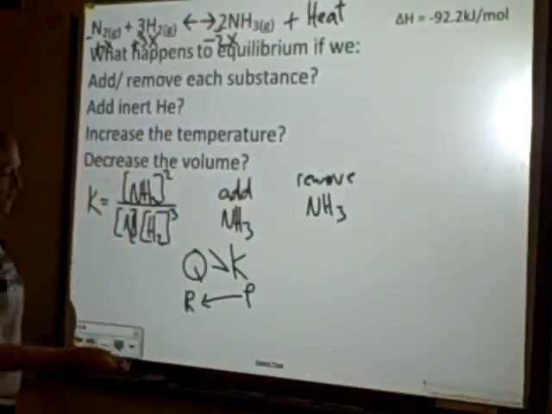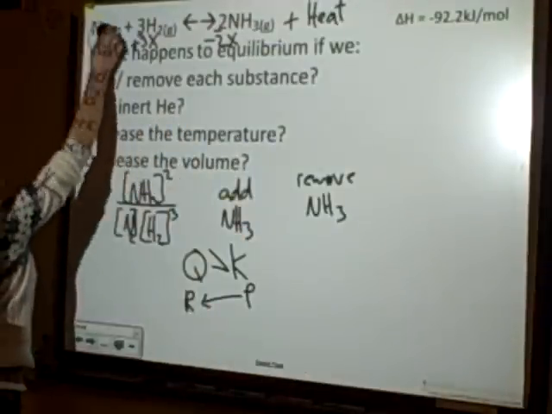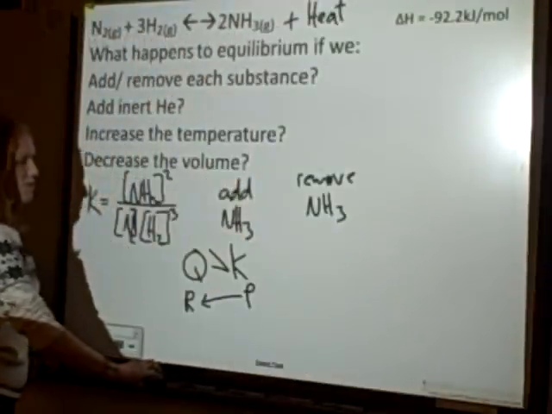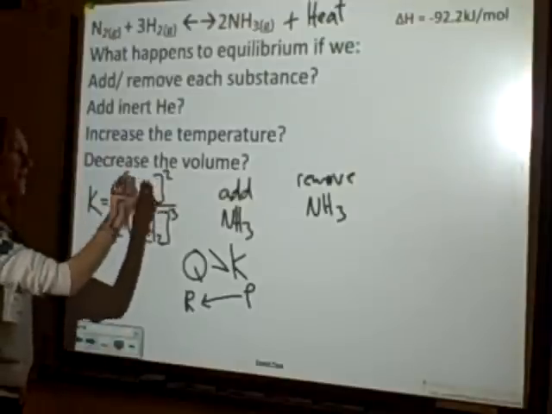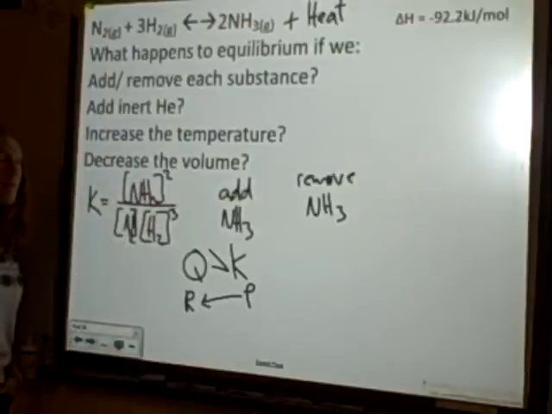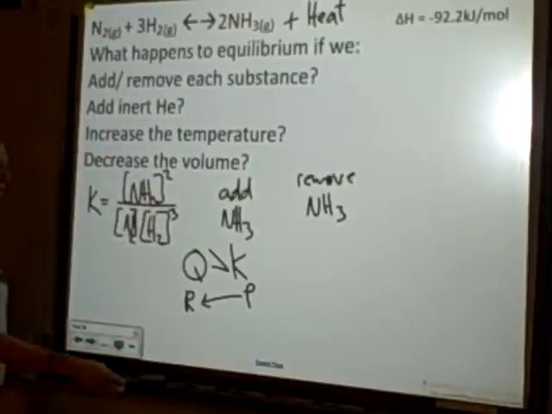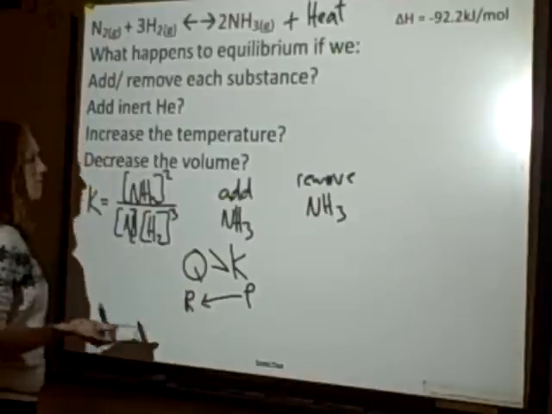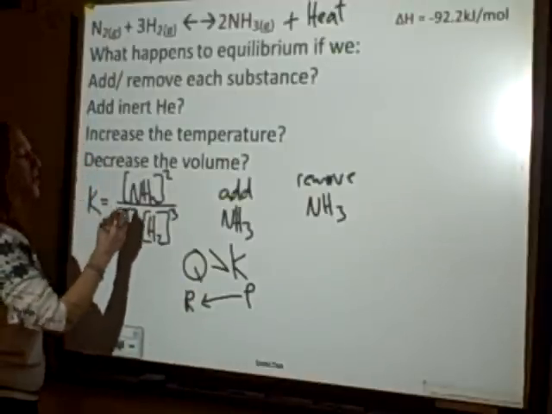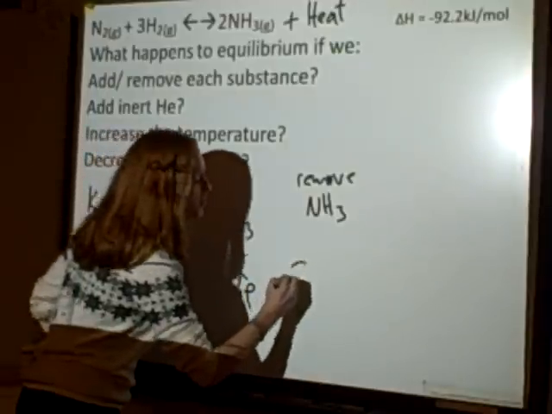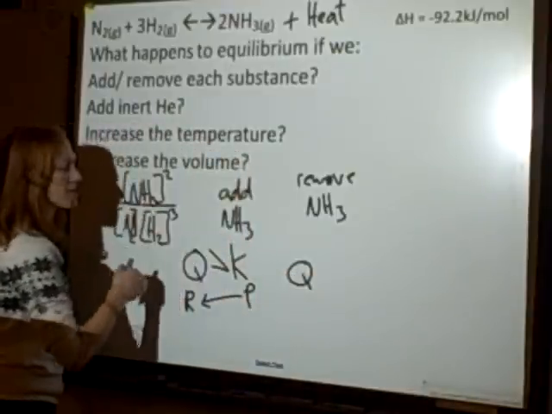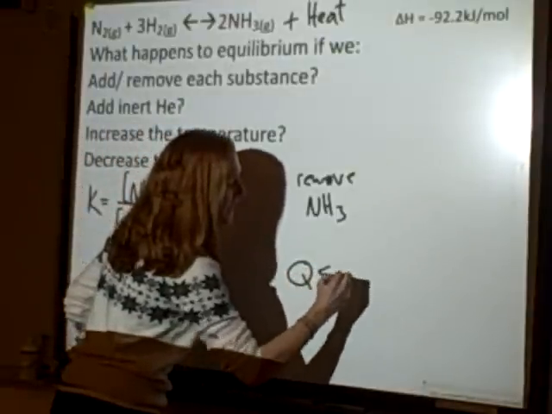And so when I remove ammonia, I can see that the opposite's going to happen. Because now when I have my equilibrium values, I take out some ammonia, and then I ask, am I at equilibrium? No. Because when I plug my values into my Q expression, I now have a Q that's going to be too small because I subtracted. So now Q is less than K.